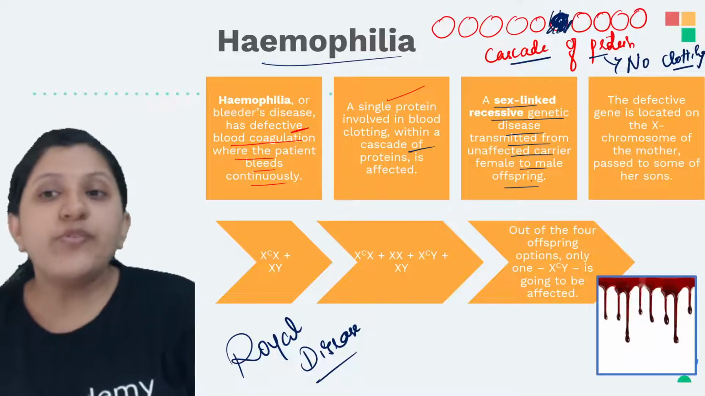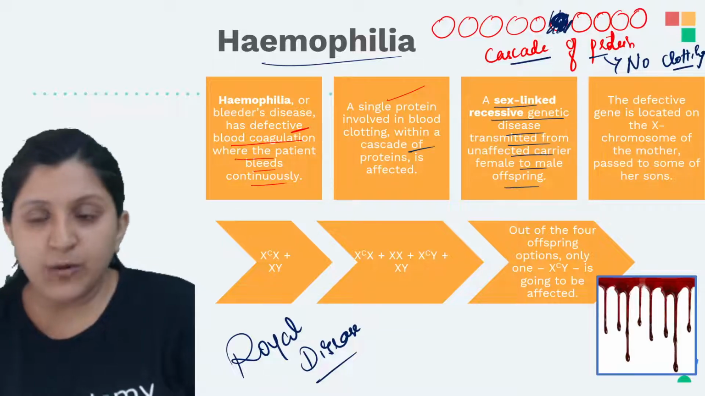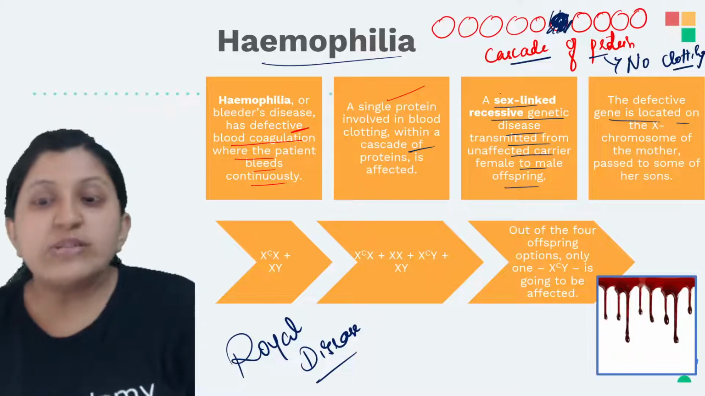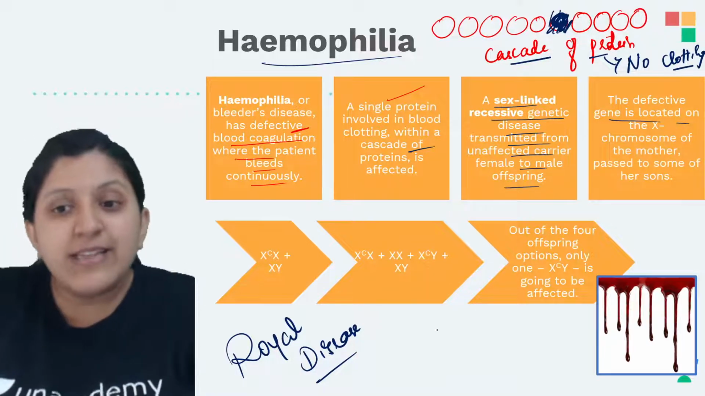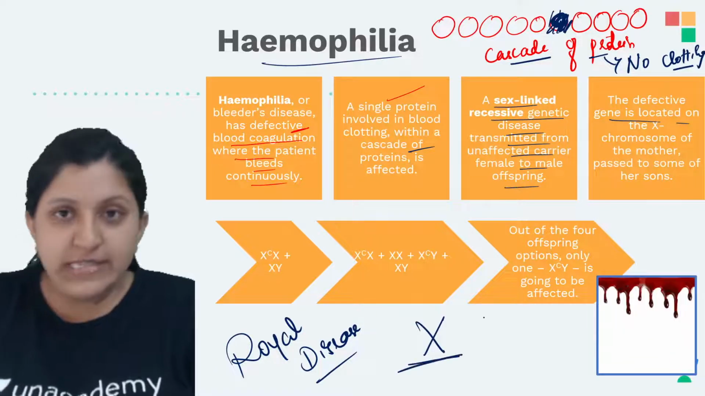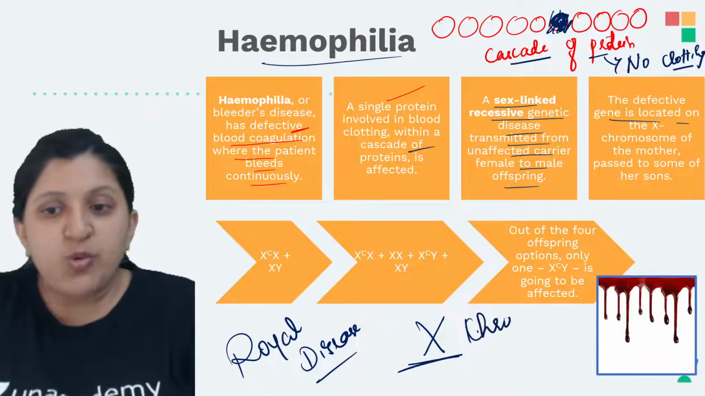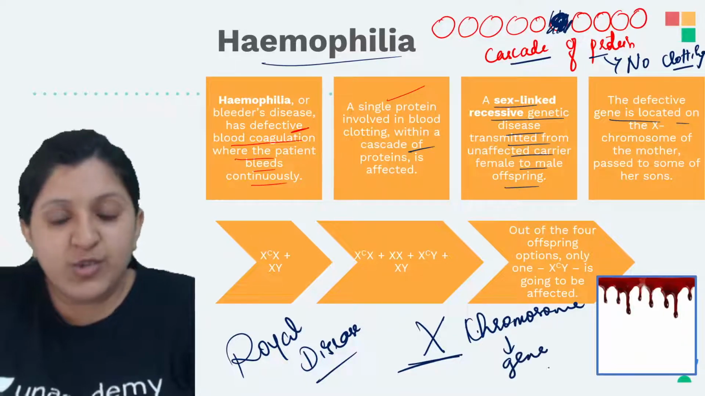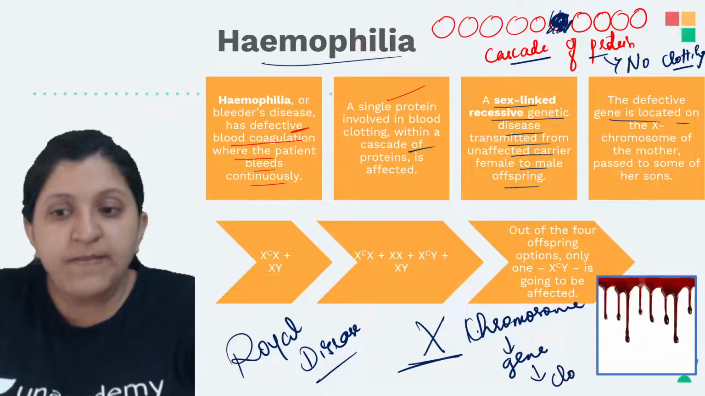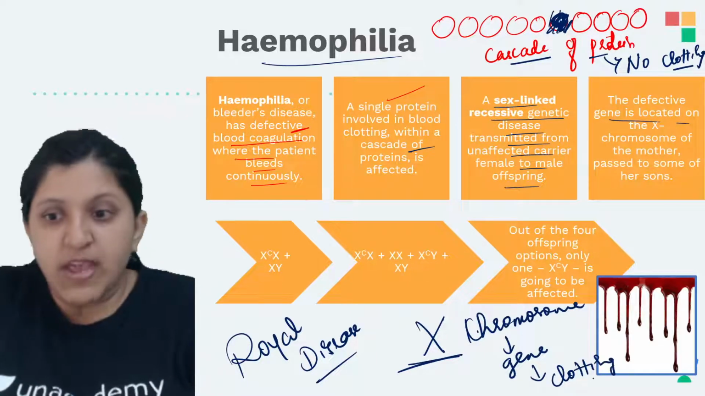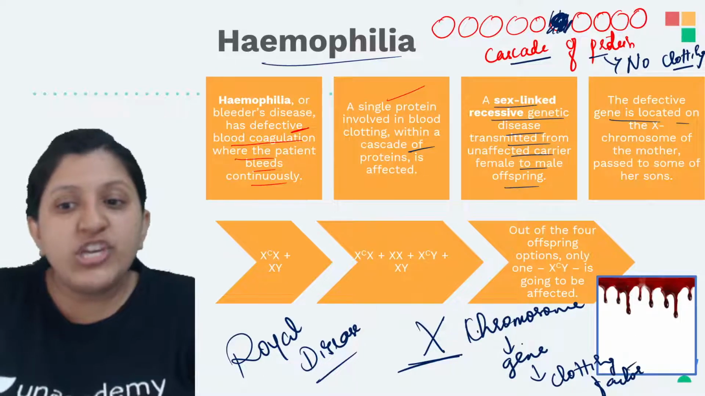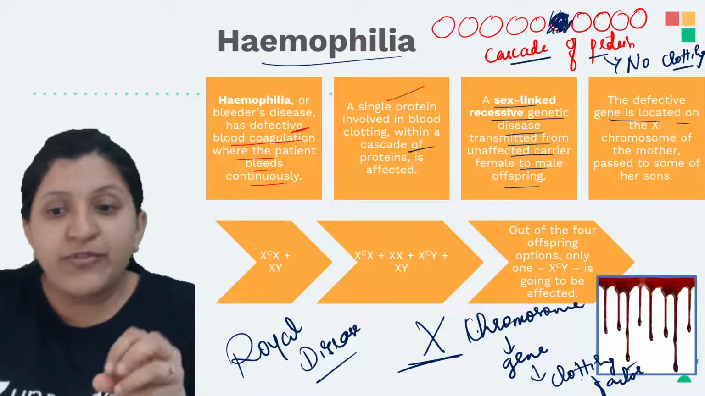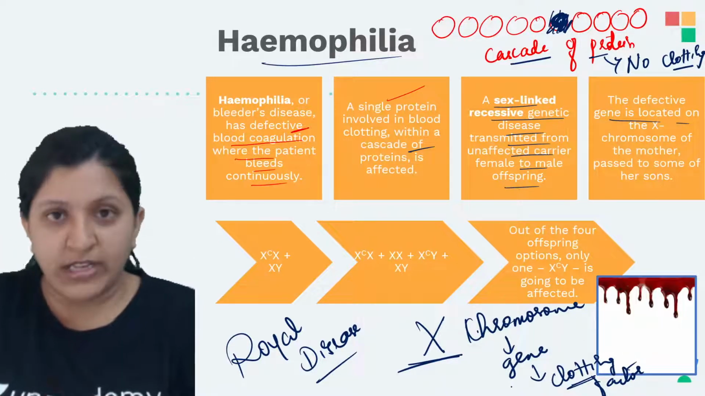So we will see some case studies, so you will understand. The defective gene is located... I'll just explain what this point is. Sex-linked recessive. Why are we saying sex-linked? Because the main cause of this disease is the X chromosome. The X chromosome has a gene that is responsible for clotting factor formation. Since a faulty gene is present on the X chromosome, the individual is not able to produce a clotting factor.